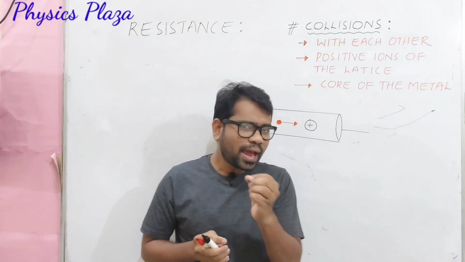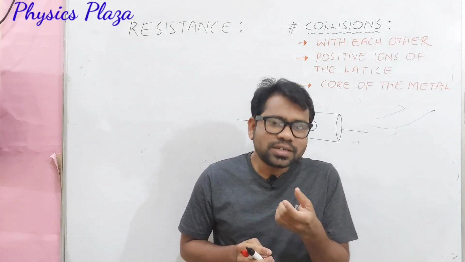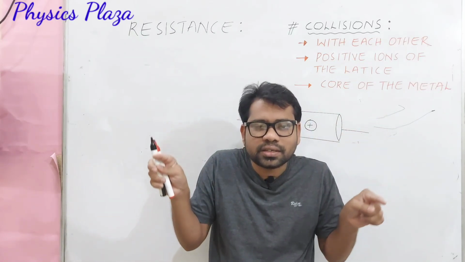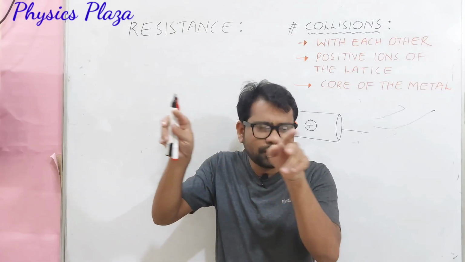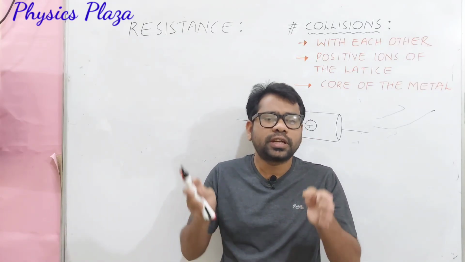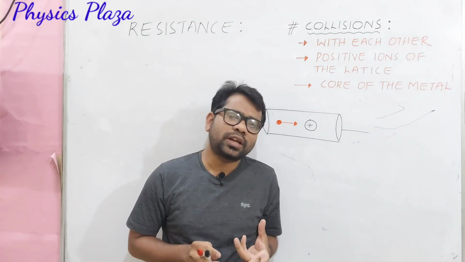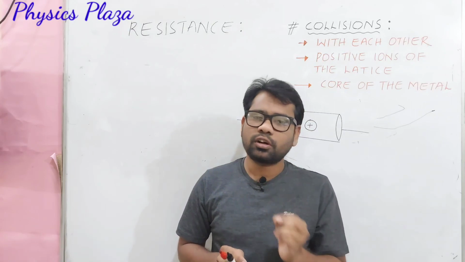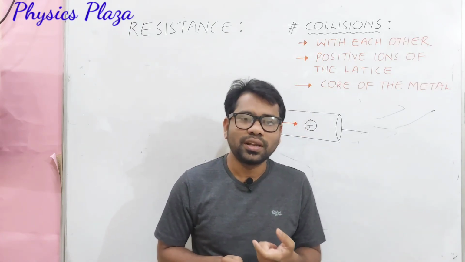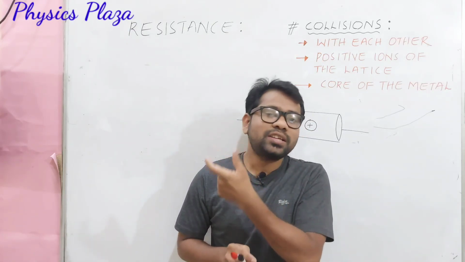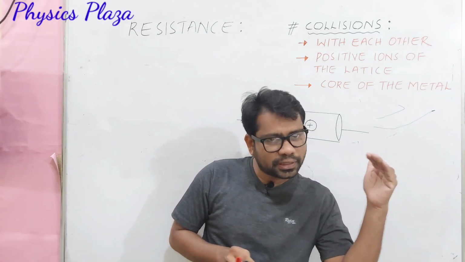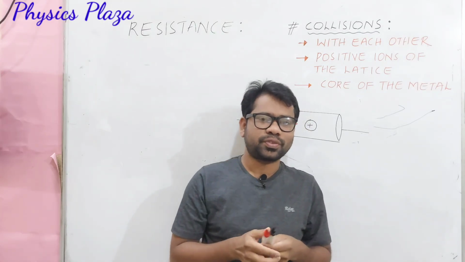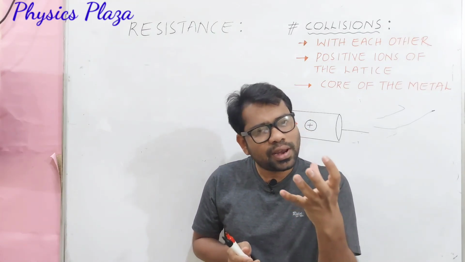That's fine. But what happens when an electric conductor is given some potential difference? That is, when it is connected in an electric circuit, there will be a cell or a battery that creates a potential difference. And whenever there is a potential difference, obviously there will be a movement of electrons. What will the cell do, dear children? The cell will make the charges, that is electrons, move in a particular direction. So there will be a net charge, and as there is a net charge, definitely we will have some electric current.